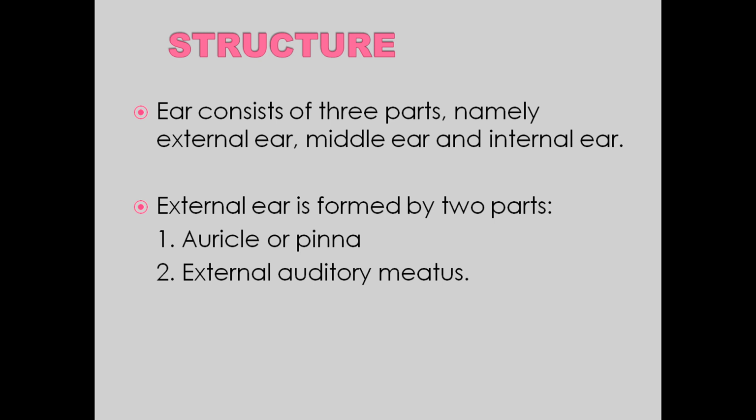Ear is one of the most important sensory organs in our body, which is responsible for hearing, and along with hearing, the other important function of the ear is to balance your body or coordination of your body. So the external ear is formed by two parts, that is known as auricle or the ear pinna, and the external auditory meatus.